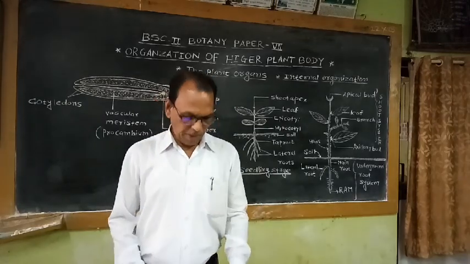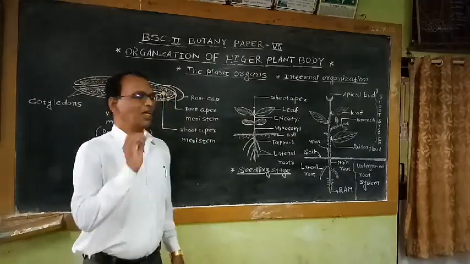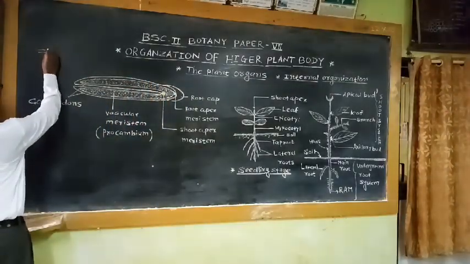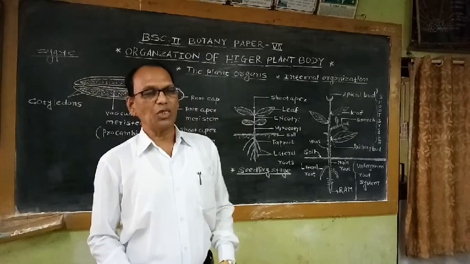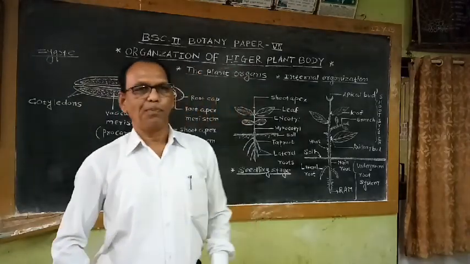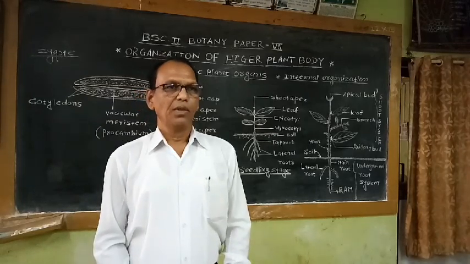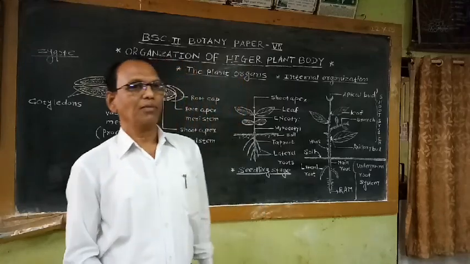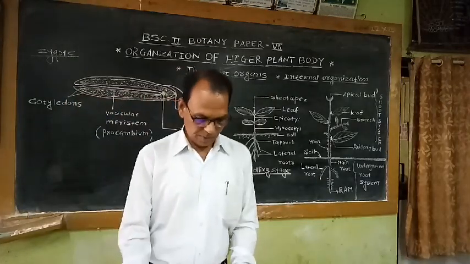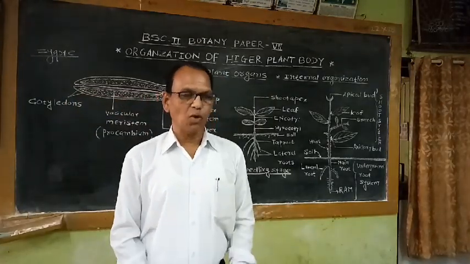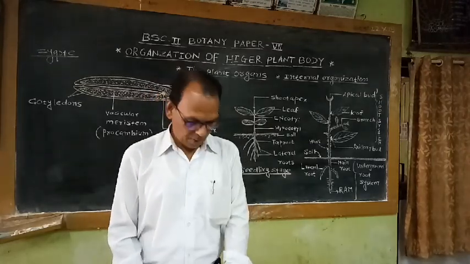So every higher plant or flowering plant originates from a single celled zygote. Theoretically, after fertilization, when male gamete unites with female gamete, there is a formation of a single celled zygote. This formation of zygote is the initial stage in the development of higher plant body.